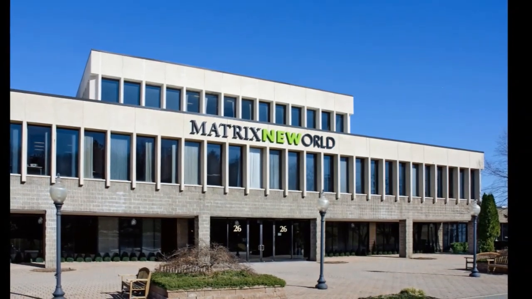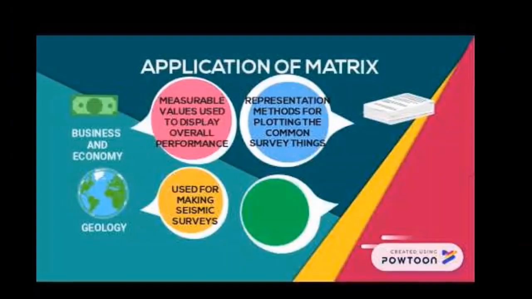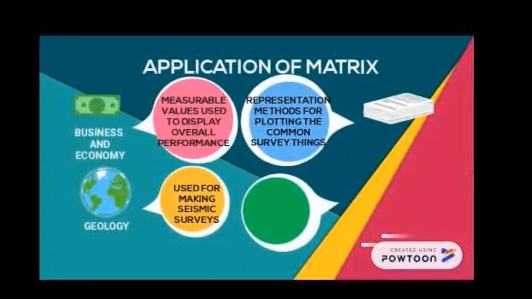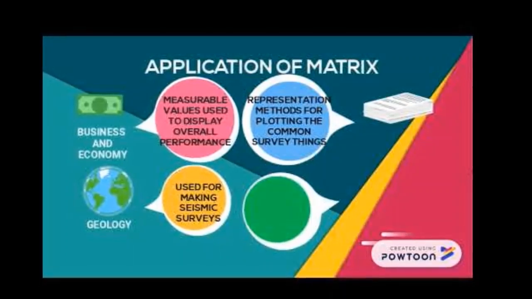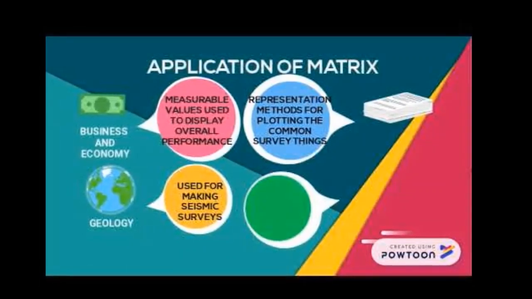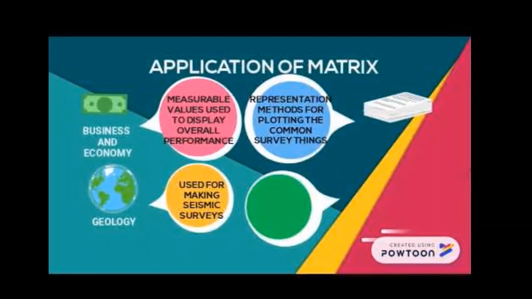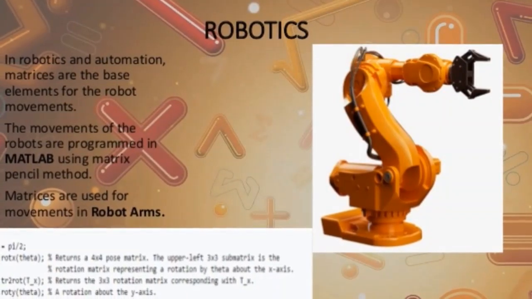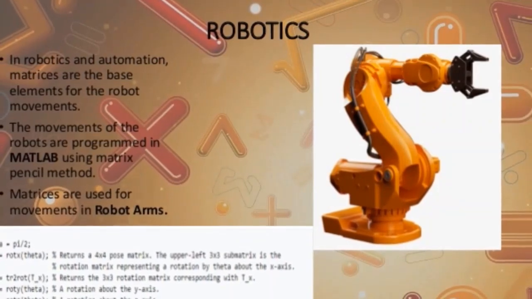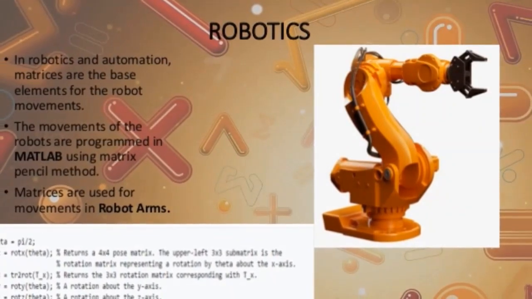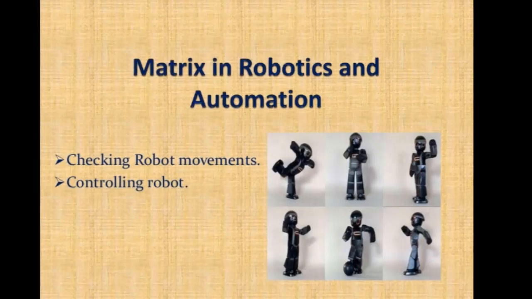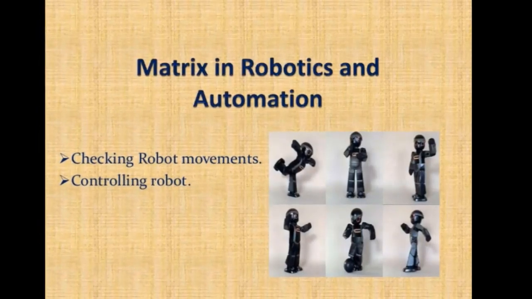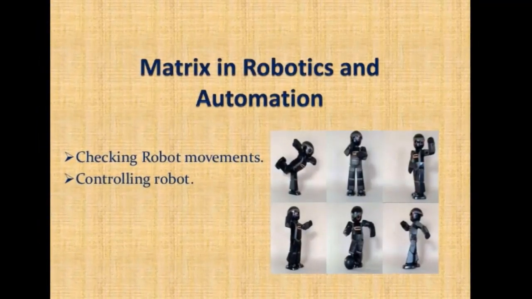In civil construction, matrix is very much used in structural engineering for dam construction, historical and very huge building construction. In business and economy, it is used to calculate the interest for a loan the person has taken. And for robotic movements, the matrix is used to check the movements and control the robots. So these are many applications of matrix. Apart from that, it has a very wide range of applications in many other fields.